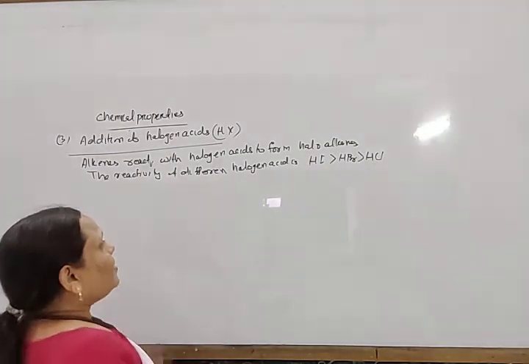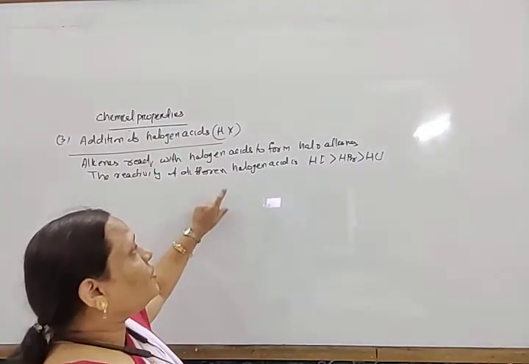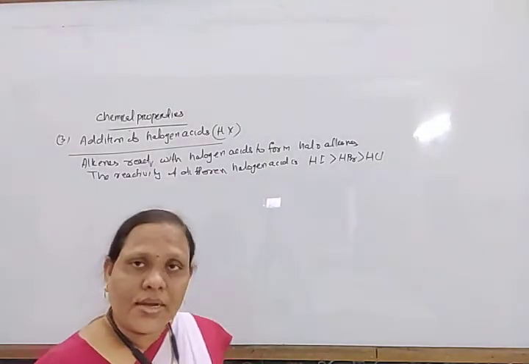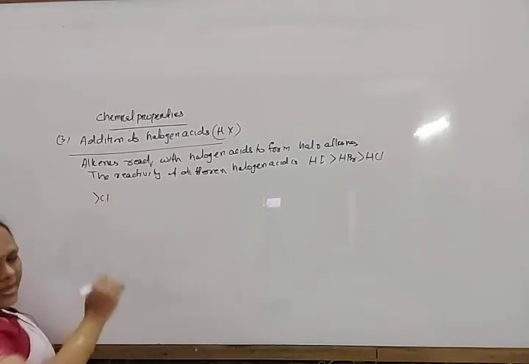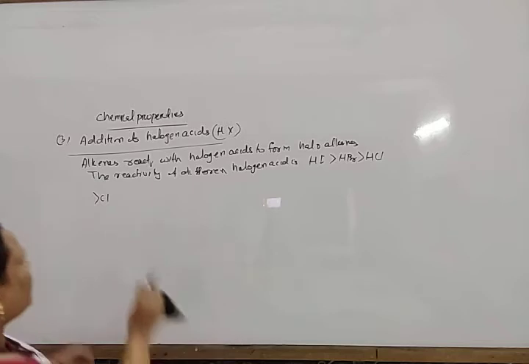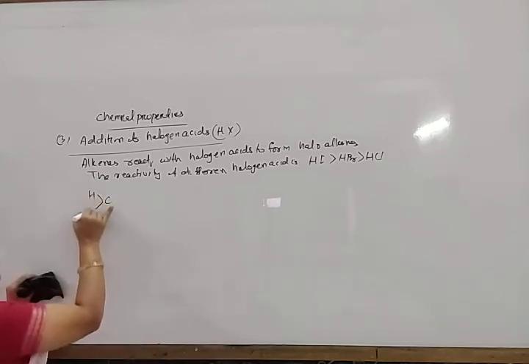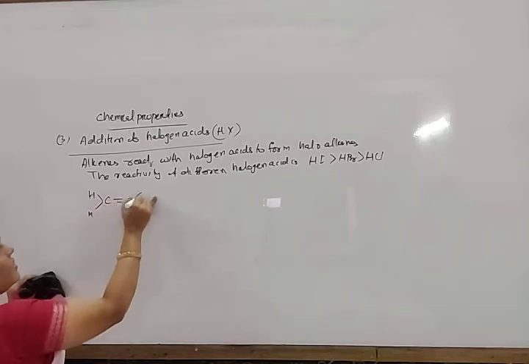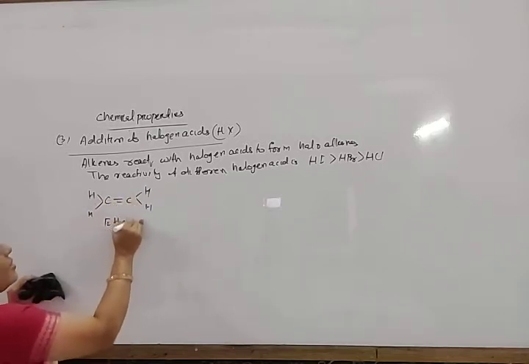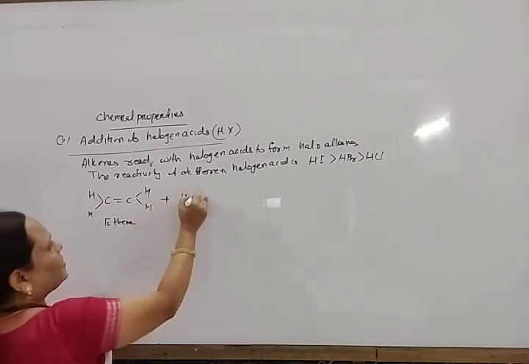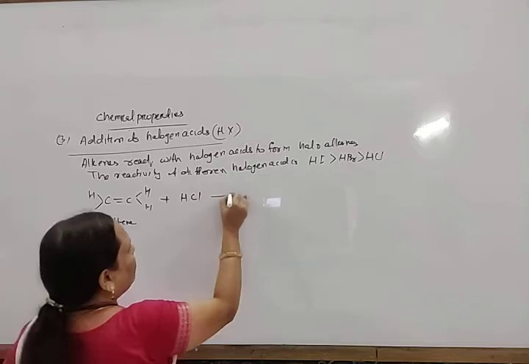Okay, and how does this reaction occur? It is your electrophilic addition reaction. Look here. So when ethene, CH double bond CH, reacts with halogen acids like HCl or HBr, then what happens?